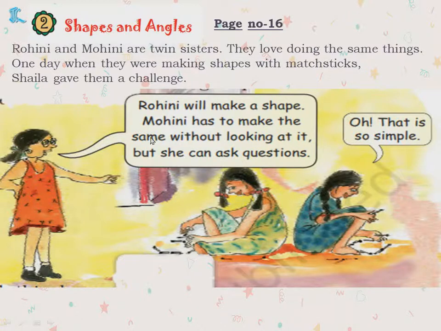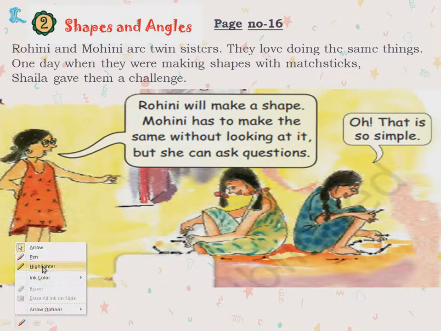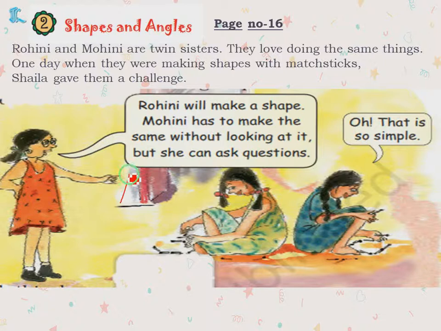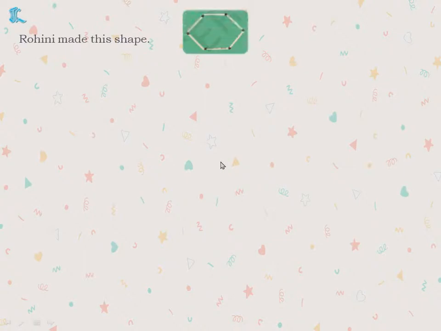Rohini will make a shape. Mohini has to make the same shape without looking at it, but she can ask questions. So they are playing with matchsticks. Now you also make shapes with matchsticks, no? Like we make a triangle, square and all like this. So Rohini will make a shape and Mohini has to make the same shape without seeing what shape is made by Rohini, but she can ask questions. Let's see what shapes are made.